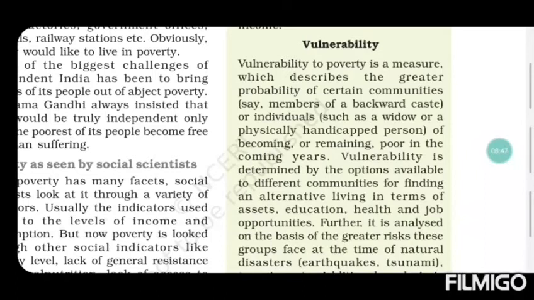It measures whether the people living in poverty will become rich in the future, or whether they will remain poor in the future only.